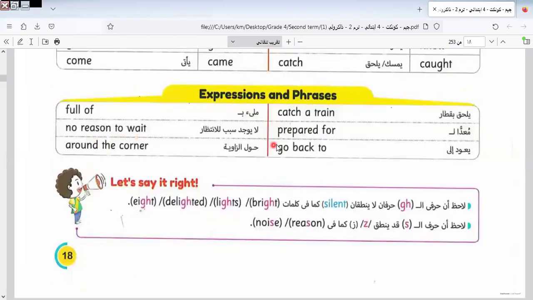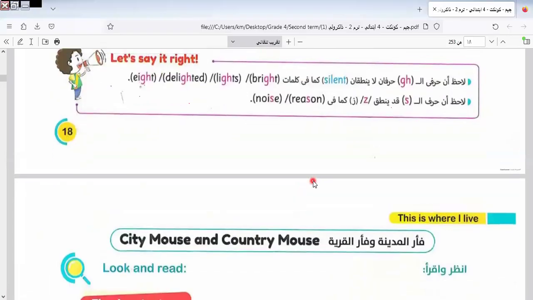No reason to wait, prepared for. I would like to note these expressions: full of, prepared for, go back to. So here are some expressions around the corner. We say around the corner because this expression can be seen in the selected question, so we must know it to answer well in the exam.